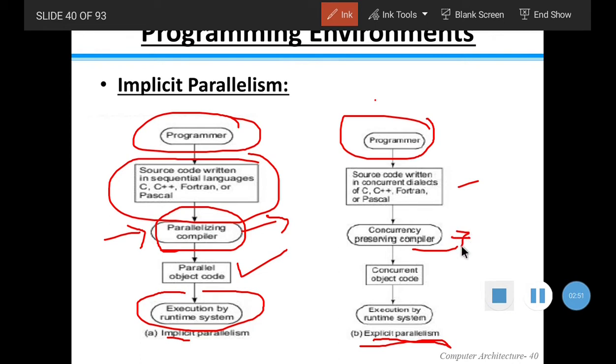There is less burden on the compiler but more burden on the programmer. That's why it is called explicit, because the programmer is explicitly specifying which part of the program should be executed in parallel. So that is the main difference between implicit parallelism and explicit parallelism.